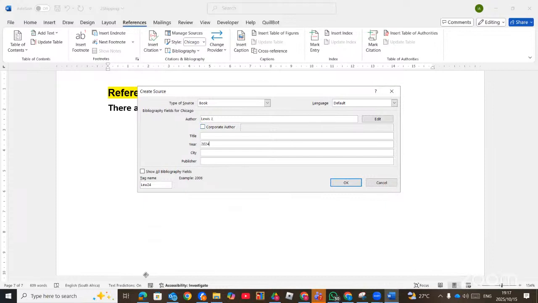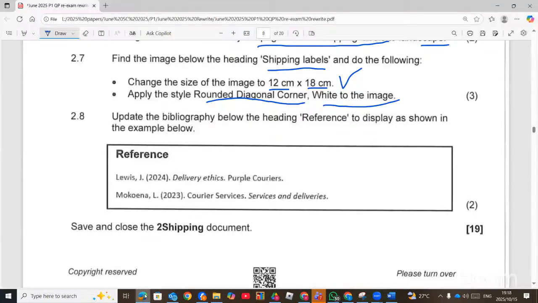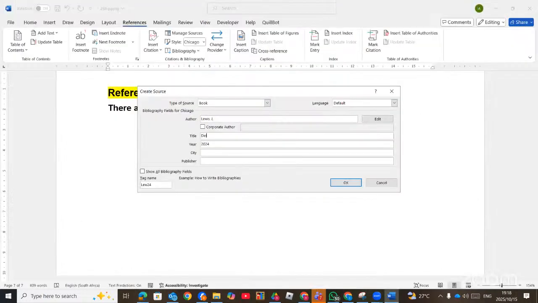I don't know whether it's 2024 or 2021. And the title, this is the title, which is Delivery Ethics, and then the Purple Careers. So you type them. Delivery services, so ethics. And then the city was not given to us, the publisher.